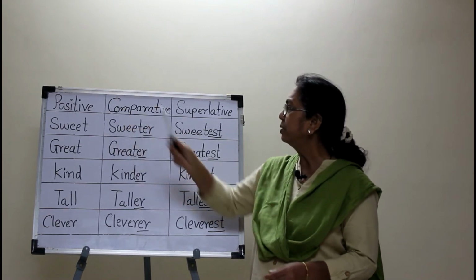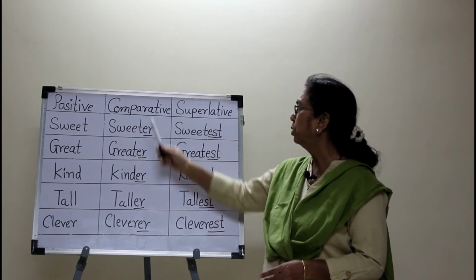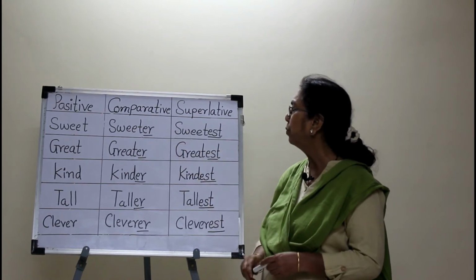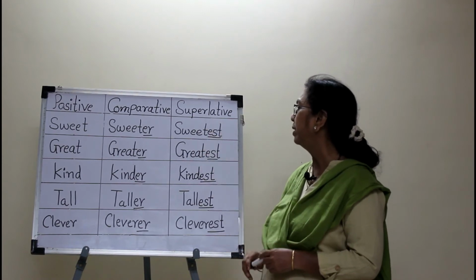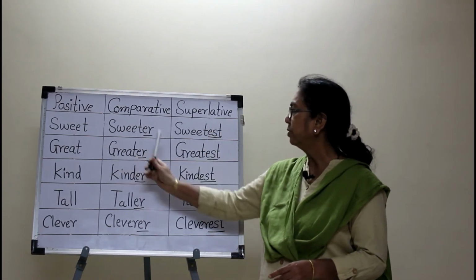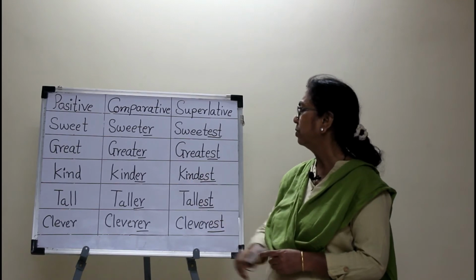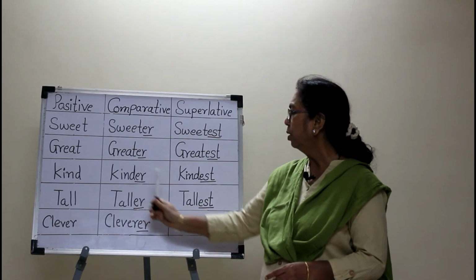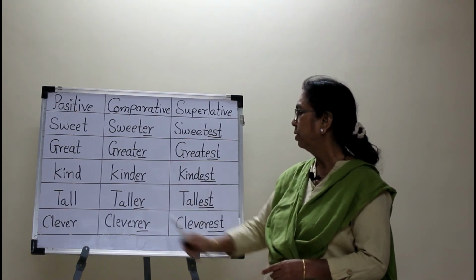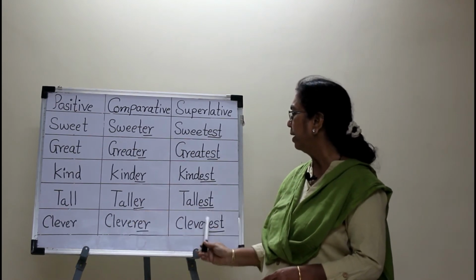Sweet is the positive form of the adjective, sweeter is the comparative form, and sweetest is the superlative form. Great, greater, greatest. Kind, kinder, kindest. Tall, taller, tallest. Clever, cleverer, cleverest.